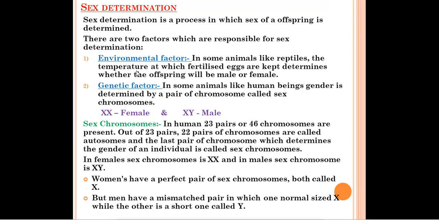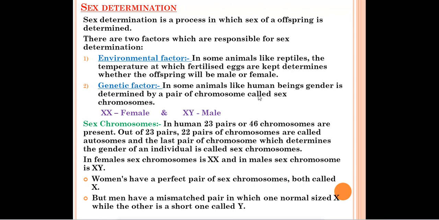The temperature is the environmental factor. It will determine whether the offspring will be male or female. It may be possible that it is male, or it may be possible that it is female. So the sex of the child depends on the temperature in this case. Next one is the genetic factor.